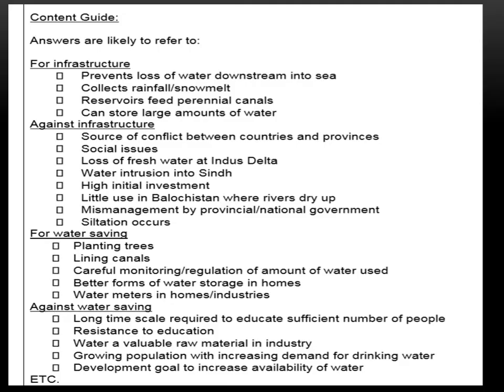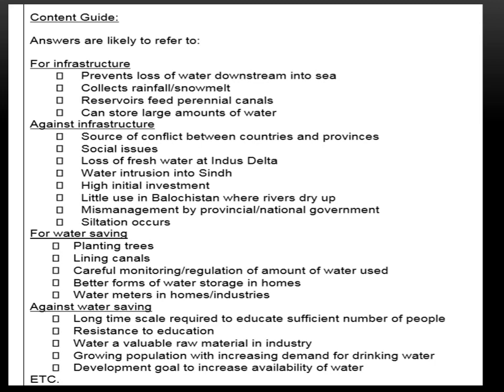For example, here are some bullet points that you can add in your answer, but your answer should not be in bullet points. You have to create your answer in a long paragraph form, because the content is for 6 marks here. So answers are likely to refer to infrastructure, as the question was about infrastructure. So prevent loss of water downstream into the sea. It collects rainfall, snow melt. It collects like reservoirs, feed perennial canals, can store large amounts of water. So we said in the question there should be more dams. For infrastructure, we give all the benefits of this infrastructure or more dams.